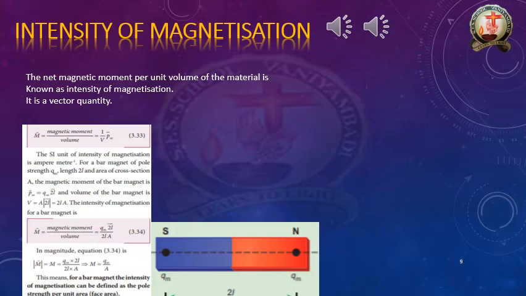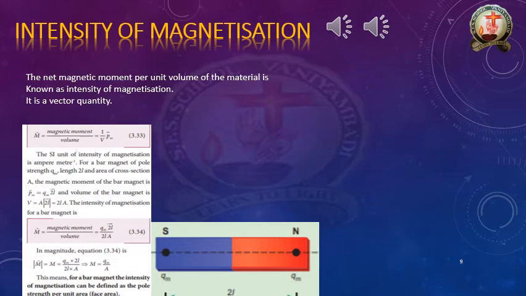So M bar is equal to Pm bar by V. This is the formula of the intensity of magnetization. Now the SI unit of intensity of magnetization is ampere meter inverse.